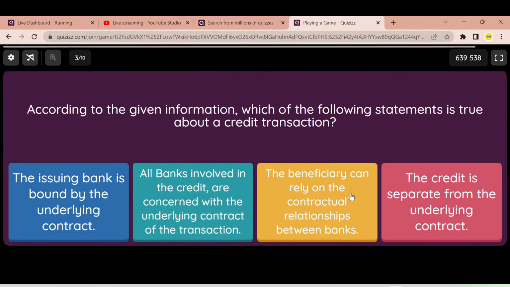Next question. According to the given information, which of the following statements is true about a credit transaction? So what's the correct statement relating to a documentary credit? Again, 30 seconds running out pretty fast.